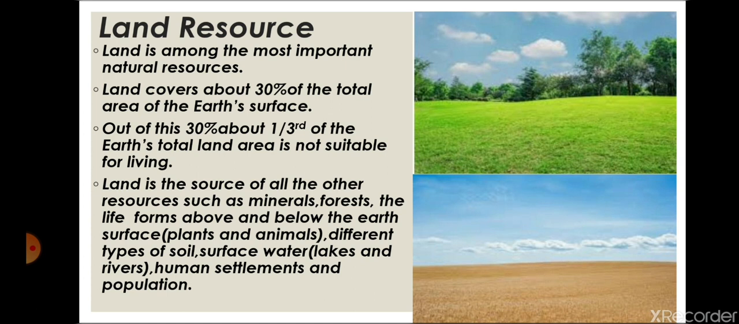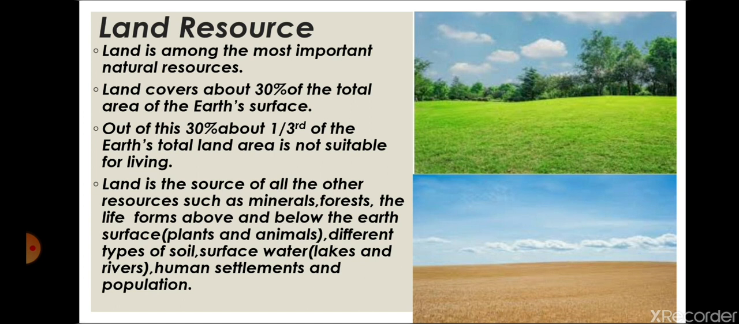Somewhere it is plain, somewhere it is mountainous, somewhere there are water bodies, oceans. So it is not necessary that the condition of the land everywhere is suitable for the survival of humans or any life form. So this is what we are going to learn, that land resources are very limited on the earth's surface, and out of that limited amount also, very little land is suitable for our survival.